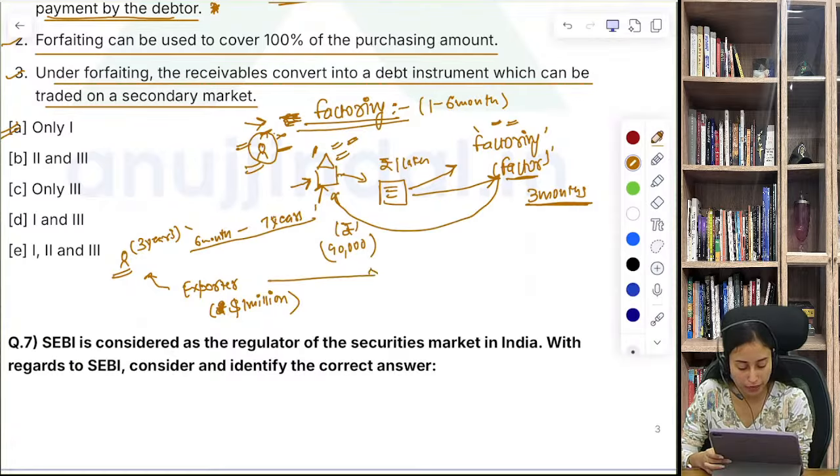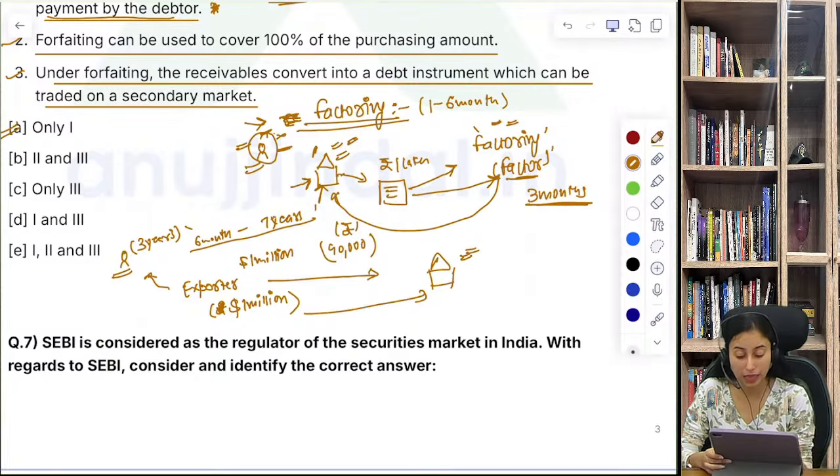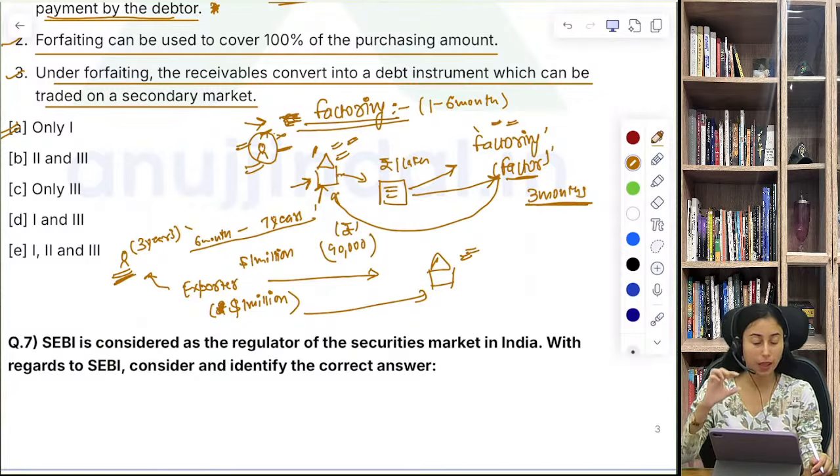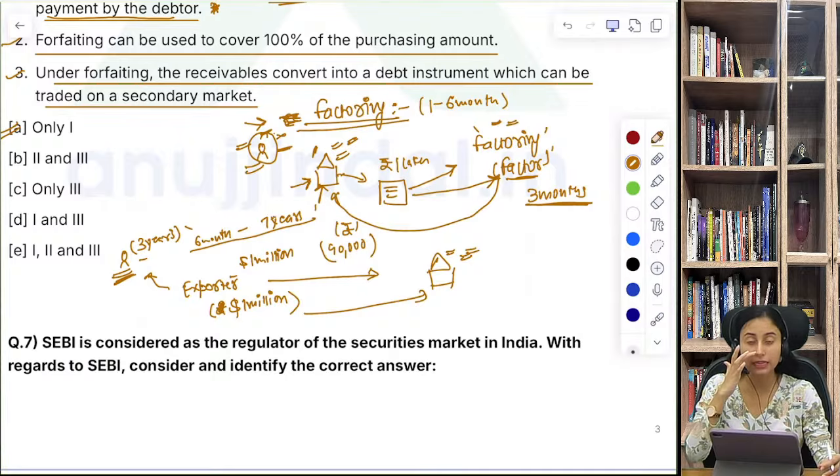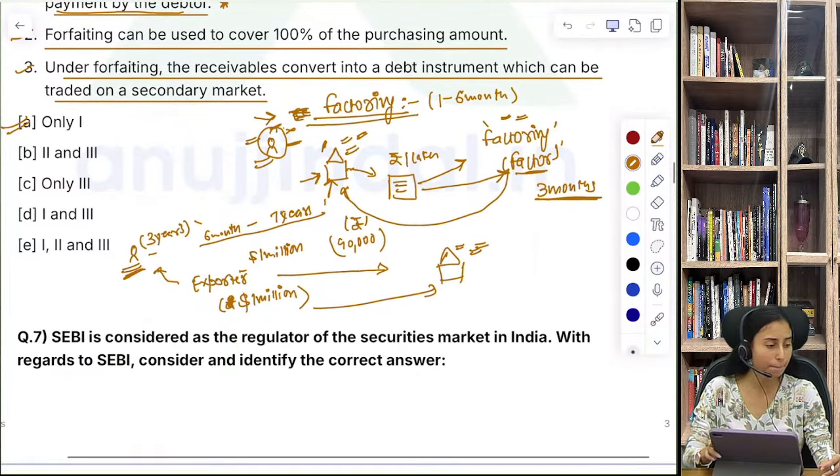So the exporter takes his bill to this bank and says, please give me the money. Now the bank is the one who is going to give the complete $1 million to this exporter, and this bank is going to bear all the risk in case this foreign client does not pay the money. So the amount is large. The bank is going to assess the creditworthiness of the foreigner and the exporter as well in this case. So this is how forfeiting and factoring are different from each other. Okay.